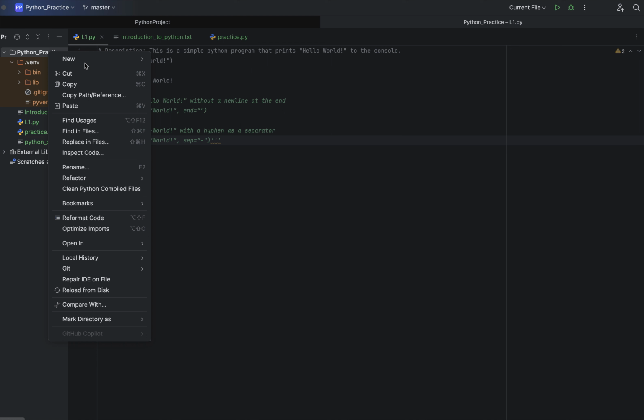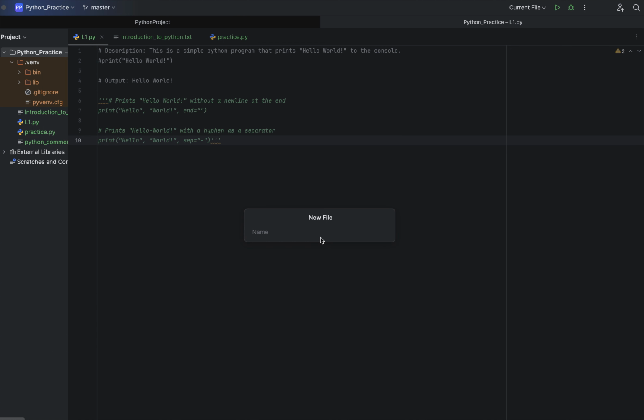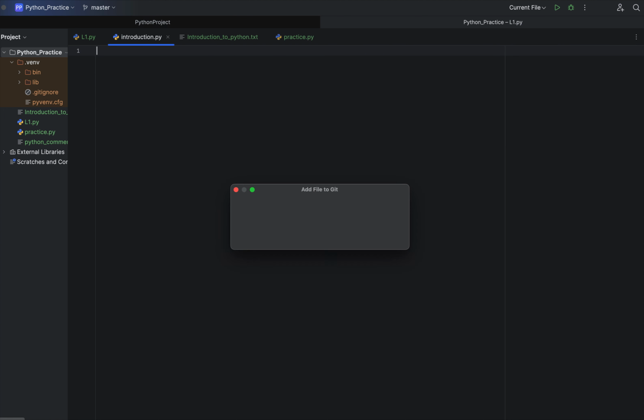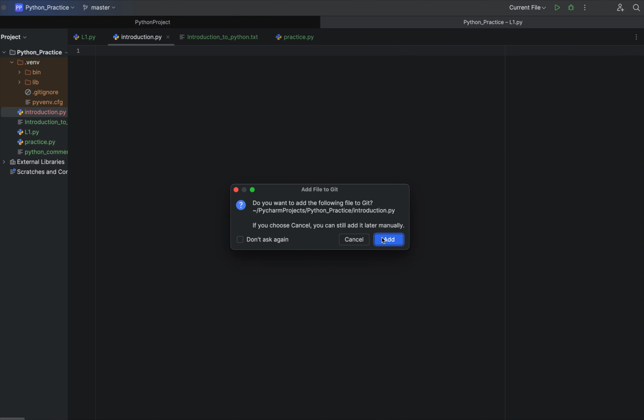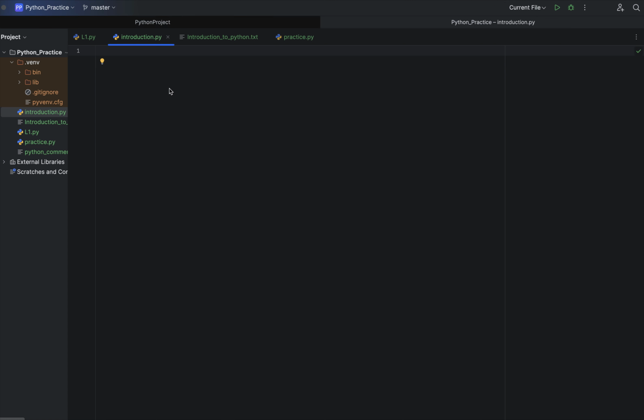So let me create one file here, introduction.py. This .py is necessary to create a Python file. This will be your source file where you will be writing your code.